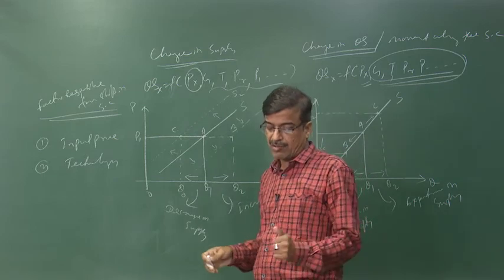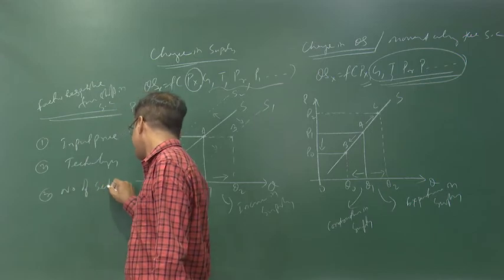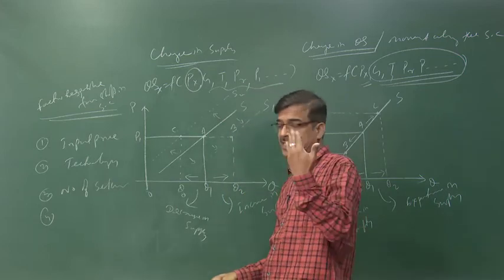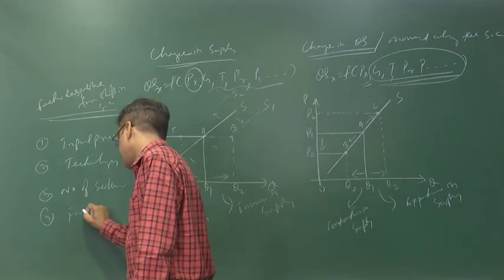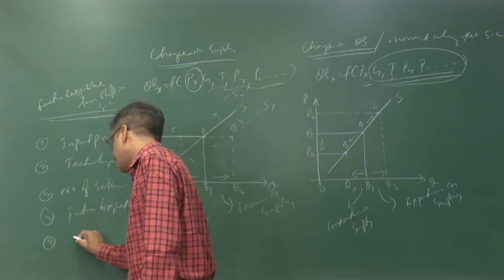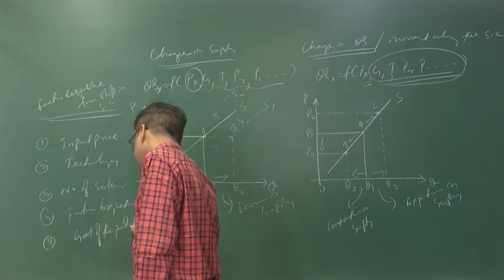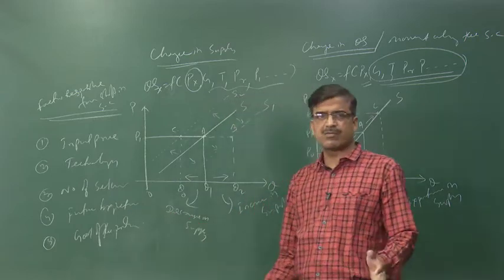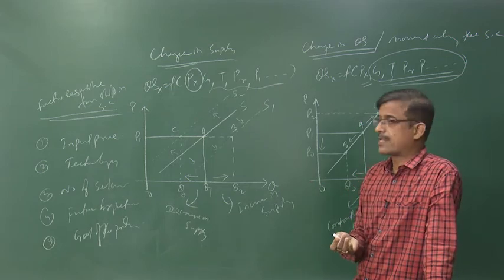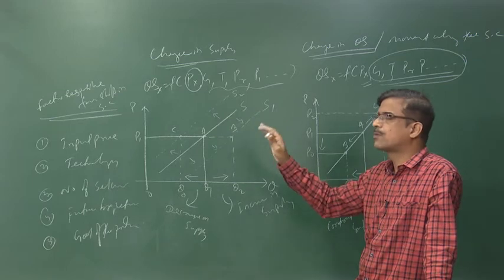Then we can take into account the number of sellers, and also the future expectation, and the goal of the producers. Price of raw material we can also take into account, but that again enters into the input prices. So, these are the major factors responsible for the shift in supply curves.